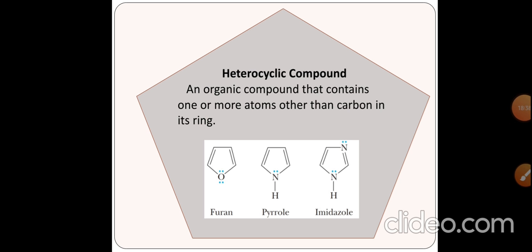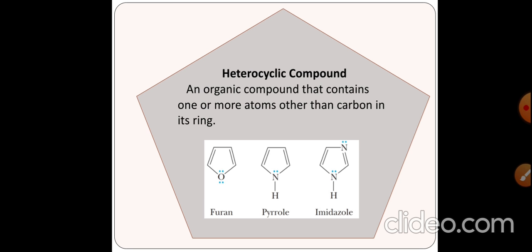Now what is a heterocyclic compound? We'll take examples of heterocyclic compounds, whether the compound is aromatic or not aromatic, so we must know what a heterocyclic compound is. It is an organic compound that contains one or more atoms other than carbon in its ring. That means it is a cyclic structure, first.